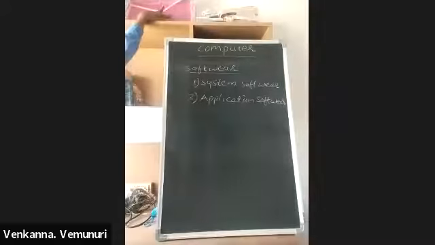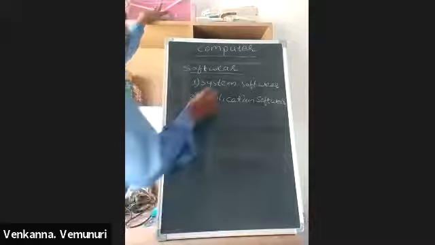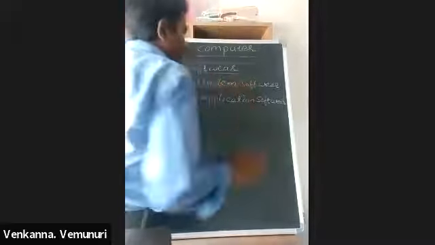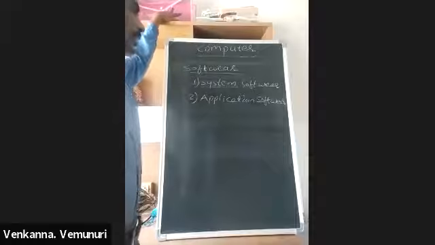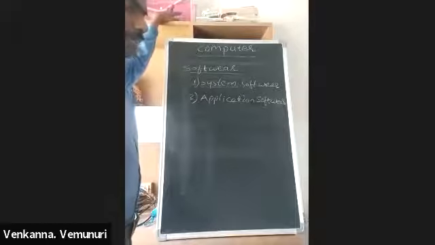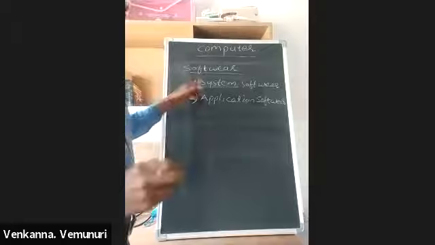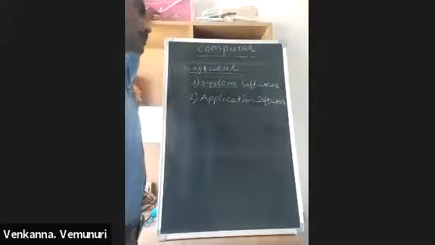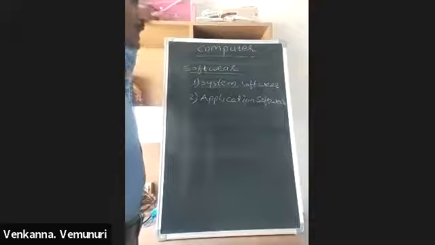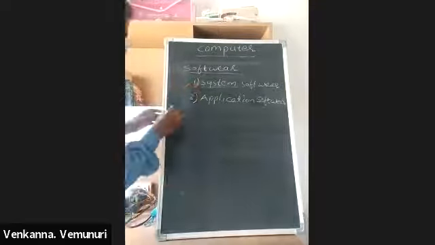So the first one is system software. What is the system software? It is used to interact between the user and the machine. System software is nothing but an operating system. This operating system is used to interact between the user and the machine.